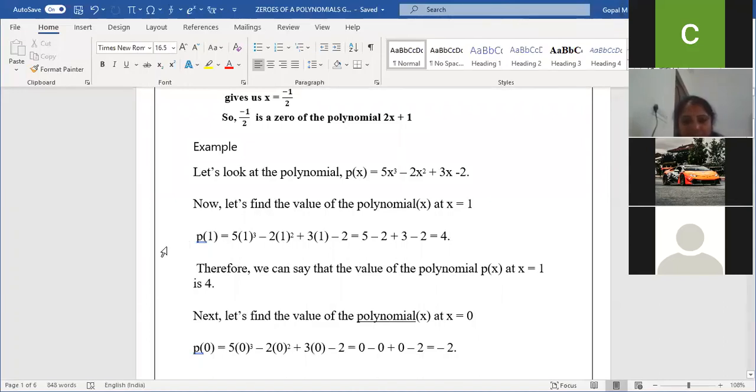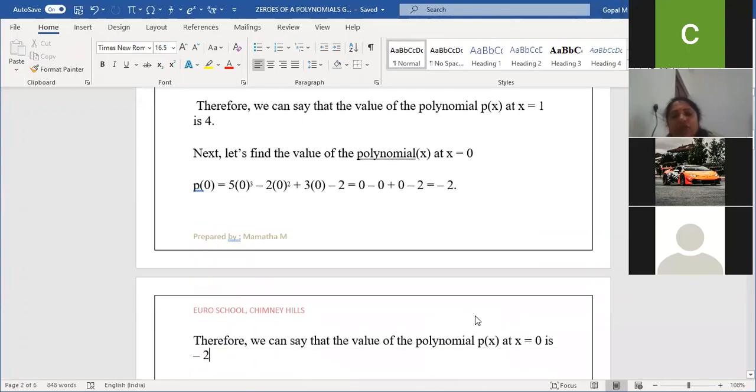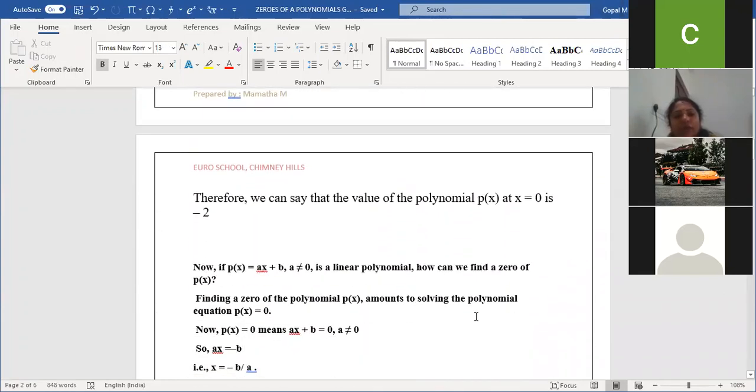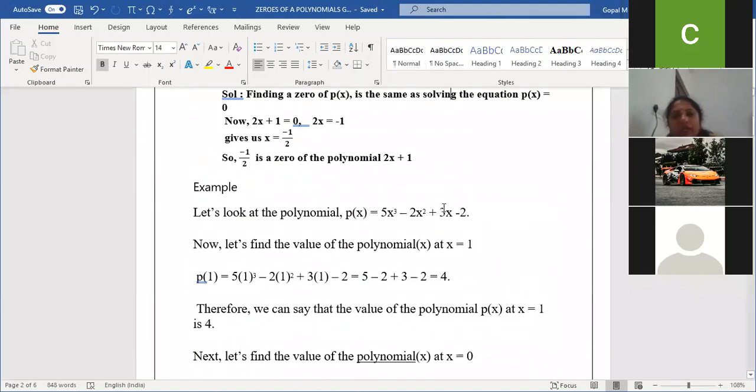So we'll take some different number. Therefore, we can say that the value of p of x at x is equal to 1 is 4. Next, we'll check it. Now I'll take x value 0. If I take x value 0, I'll get the result minus 2. So 0 is also not a zero of the polynomial. Even if I apply 0, I'm not getting 0. Therefore, the value of polynomial p of x at x is equal to 0 is minus 2. Am I clear, children? So here 1 and 0 are not zeros of the polynomial. When we apply them, we are getting some different values. Am I clear here?